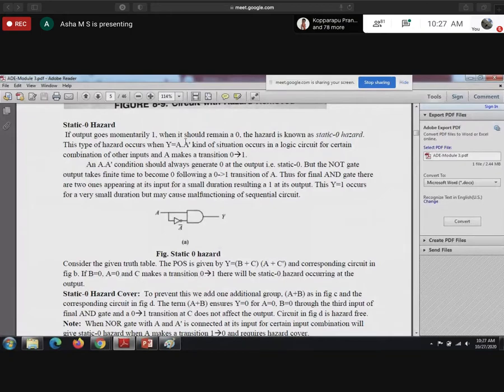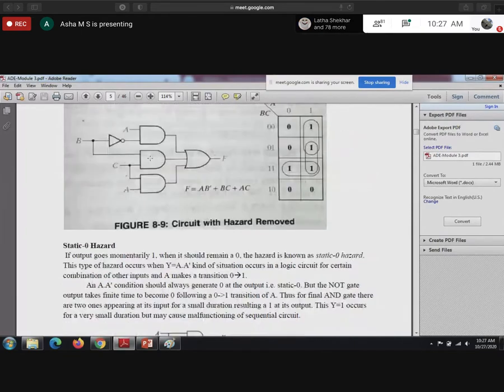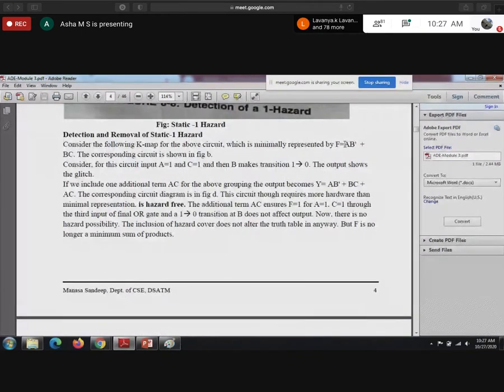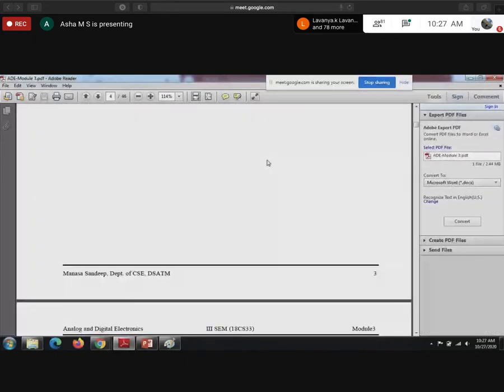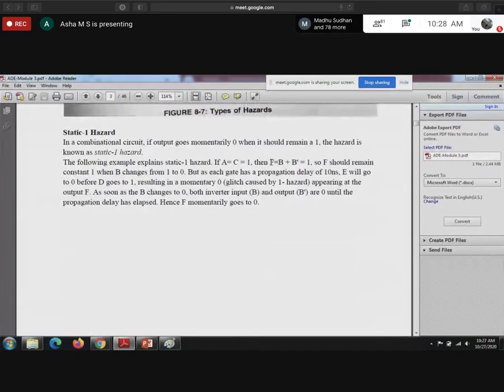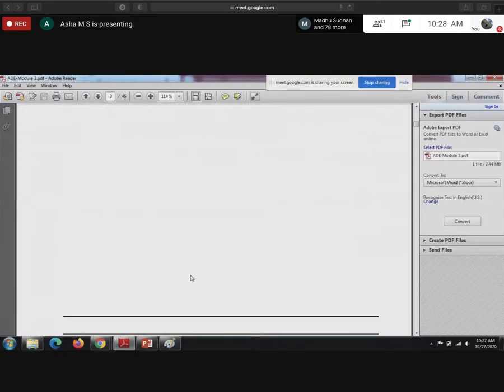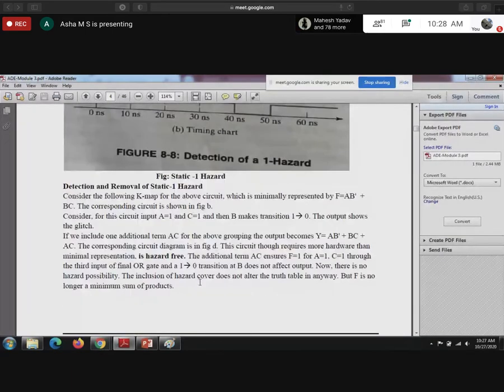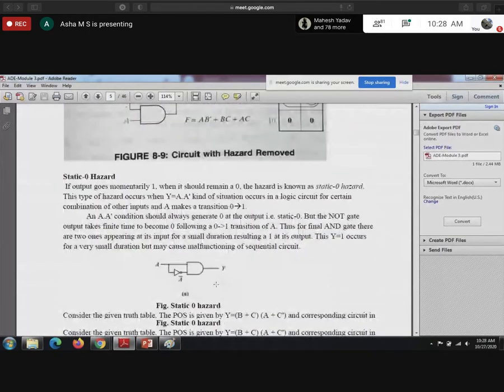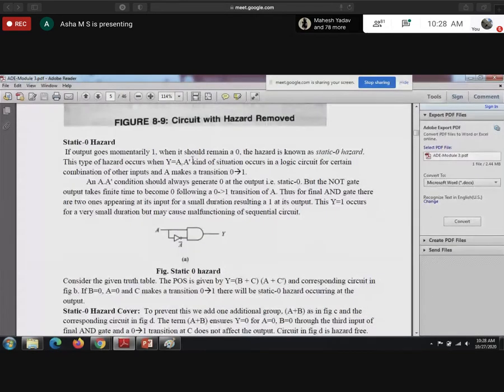Here static 0, here I have an AND gate; there I had an OR gate, B plus B dash. Hope you remember. Here B into B dash or A into A dash.